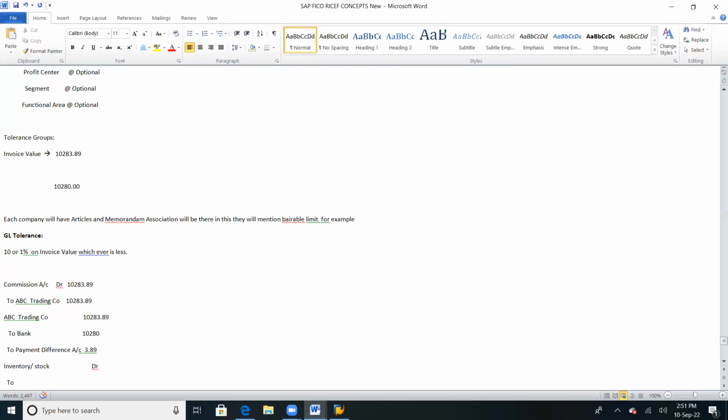So what is this GRIR account? It is nothing but an intermediate account, or you can call it an adjustment GL account, because we are following a double entry bookkeeping system. What do you mean by double entry bookkeeping system? Every debit will have a corresponding credit with the equal amount. If debit is 3,000, credit should also be posted as 3,000. If credit is posted with 5,000, then debit should also be posted with 5,000. Understood?